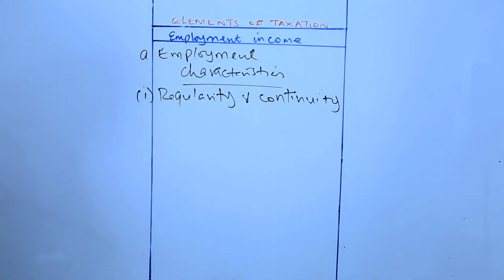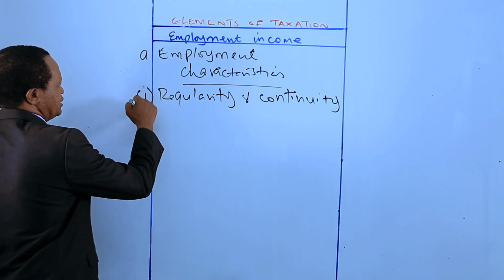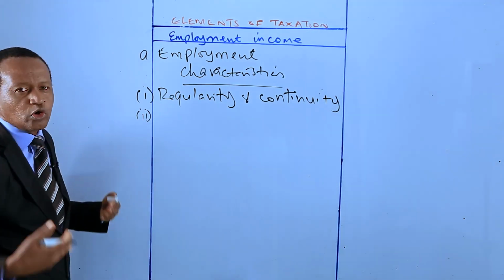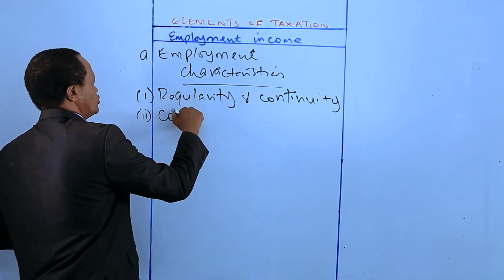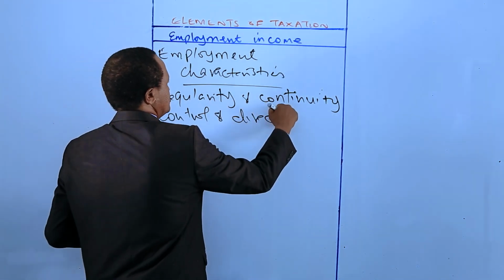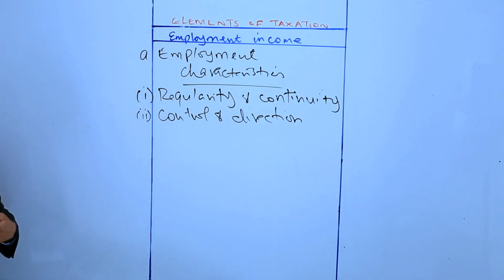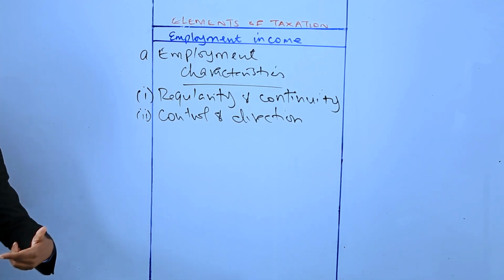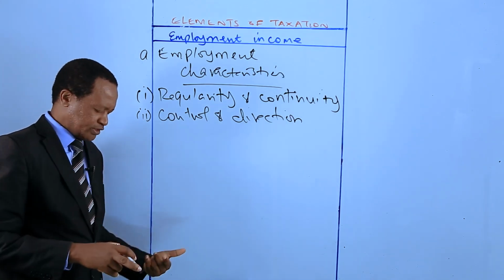There is also the characteristic of control and direction. That is a characteristic of employment. The employer has the right to control how, when, and where the work is to be performed.